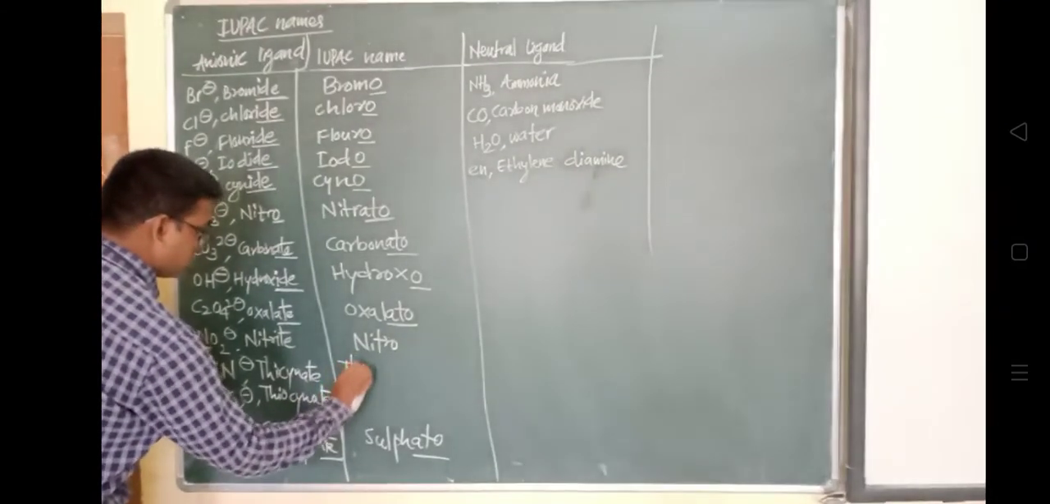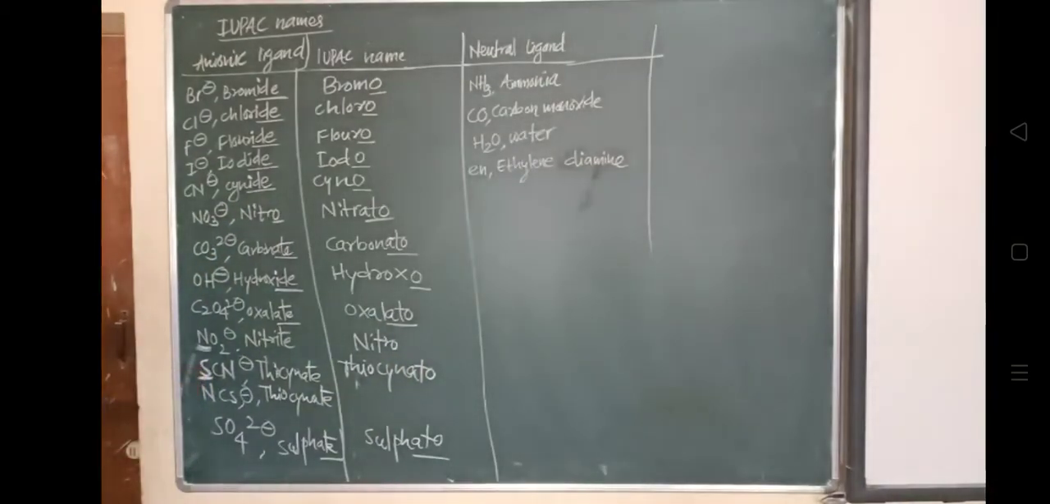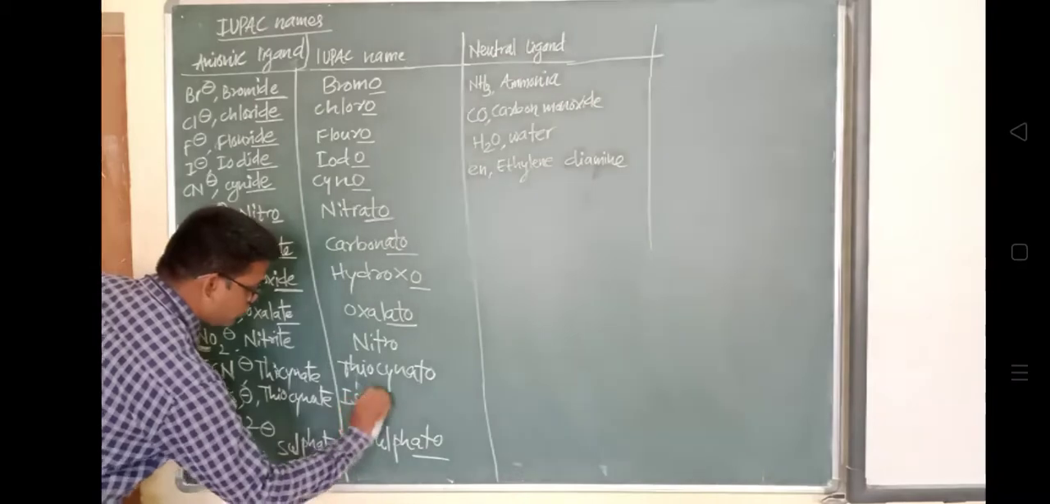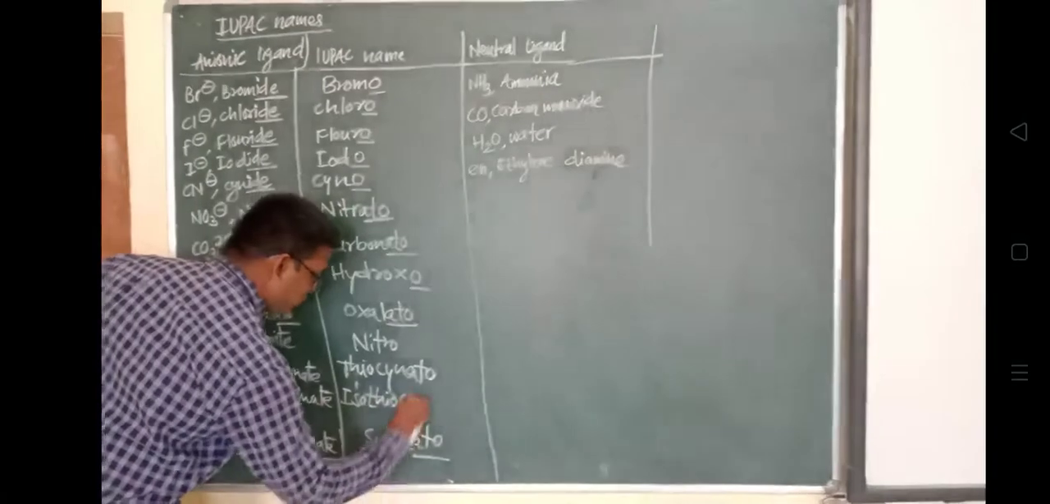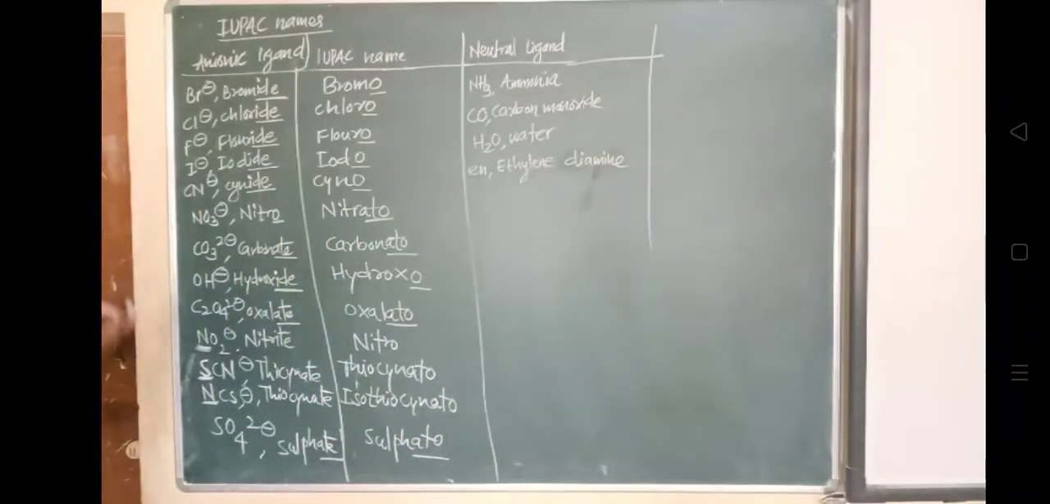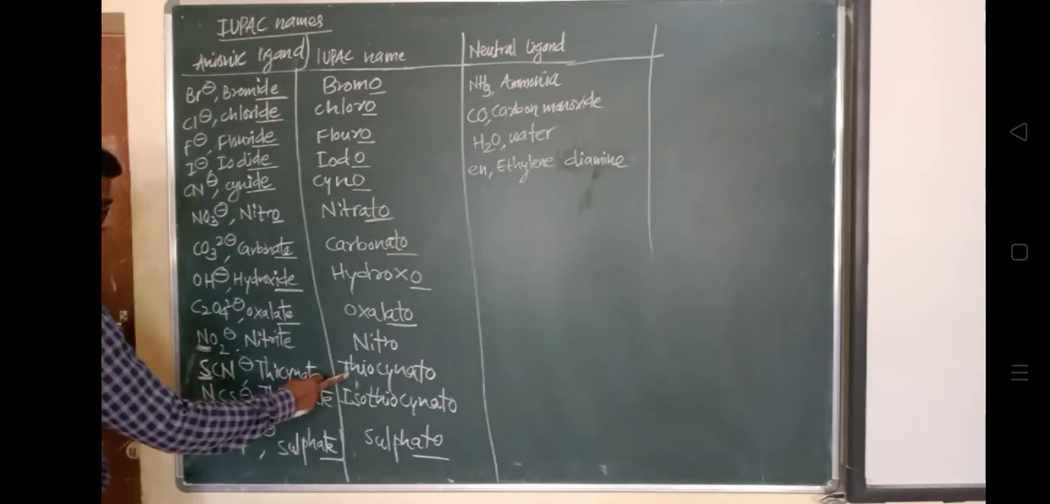So you will have to remember, in case of thiocyanate, if the sulfur is the donating atom of this ligand, then the nomenclature is given as thiocyanato, and if the nitrogen is the donor, meaning donating the electron pair to the central metal ion of the coordination complex, then in that case the nomenclature is given as iso, so isothiocyanato. In this way these are the ionic ligands, and there may be more than these also.